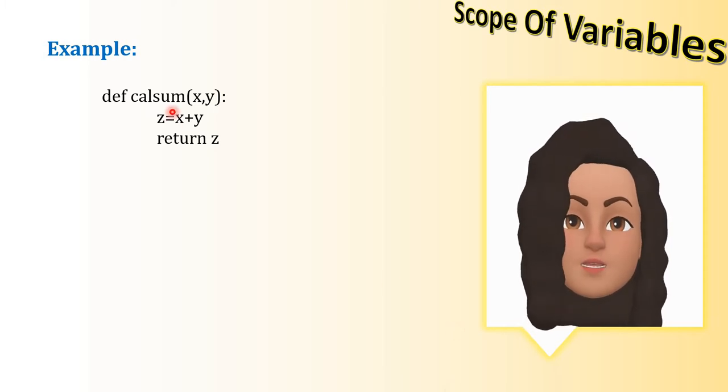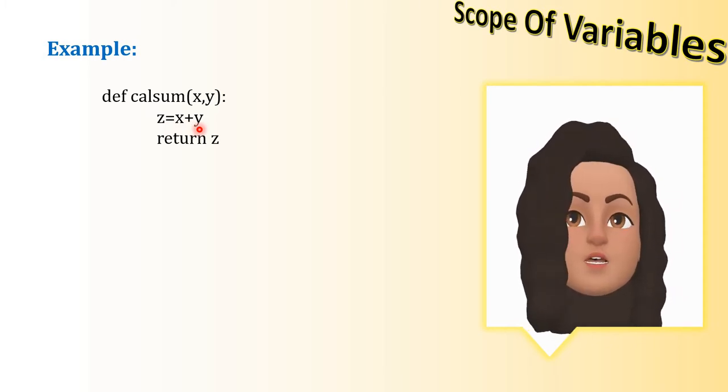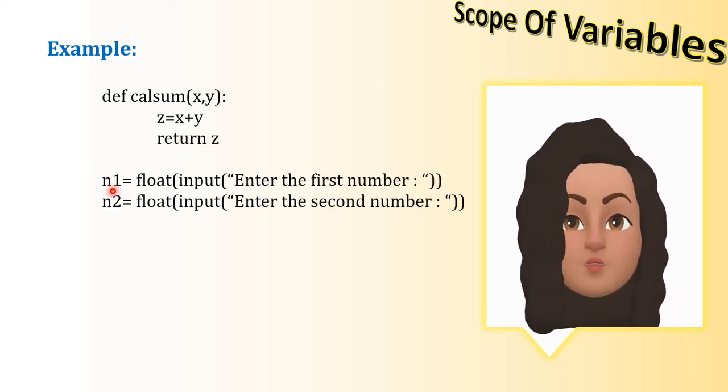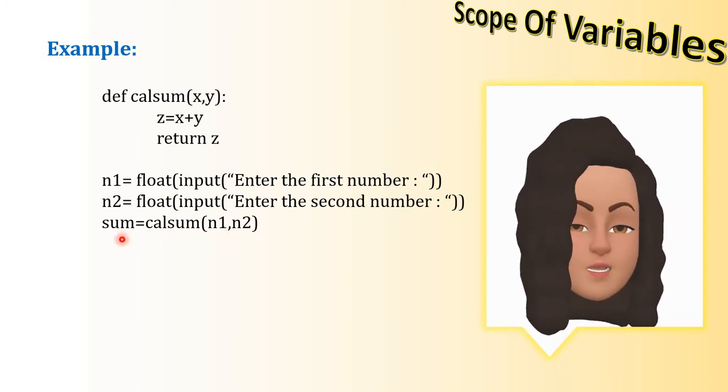Now look at this example. Here the name of the function defined is calsum. There are two parameters x and y, and z is equal to x plus y. That means you are adding the two numbers x plus y and storing it in z and returning the value z. In the main program there are two variables n1 and n2. We are receiving the input from the user for n1 and n2, and then we are calling the function calsum using these arguments n1 and n2 and assigning it to a variable called sum. So the function call is assigned to a variable and we are printing the variable.